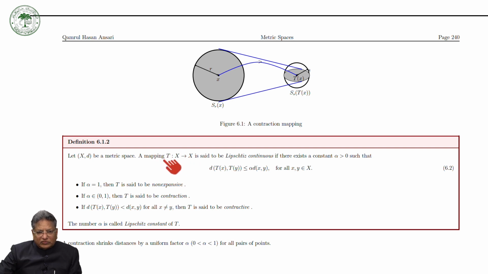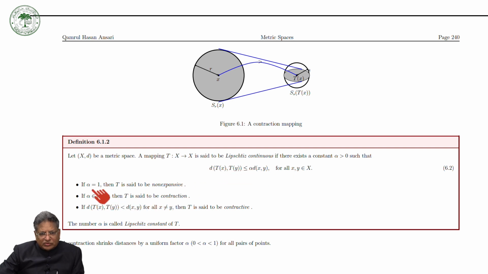A mapping T is said to be Lipschitz continuous if there exists a constant alpha greater than 0 such that the distance between Tx and Ty is less than or equal to alpha times the distance between x and y, for all x and y in X. In other words, you can see that T of y lies in the ball, and the distance between this and this is less than.